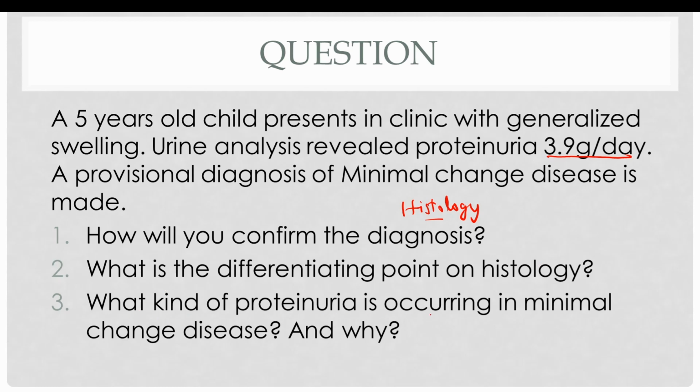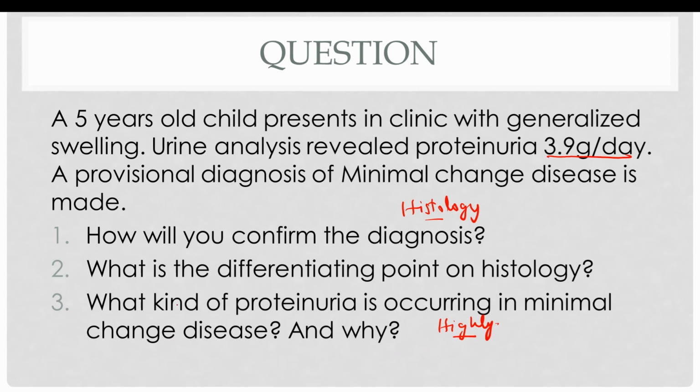So what kind of proteinuria is occurring in minimal change disease? The proteinuria in minimal change disease is highly selective. And why is it highly selective? It is highly selective because the proteinuria is due to the loss of negative charge of the foot processes of the podocytes, resulting in an increased excretion of albumin.